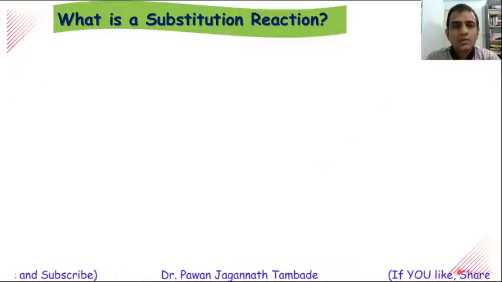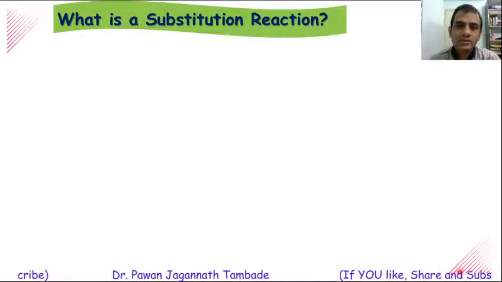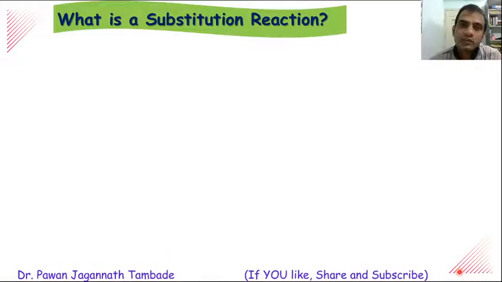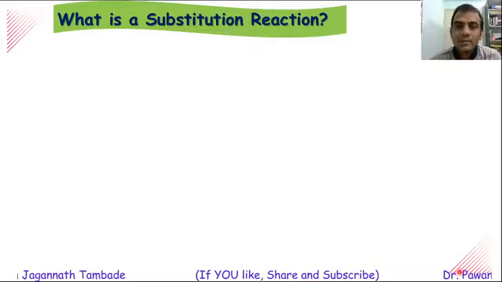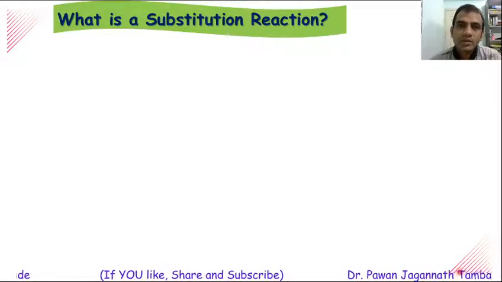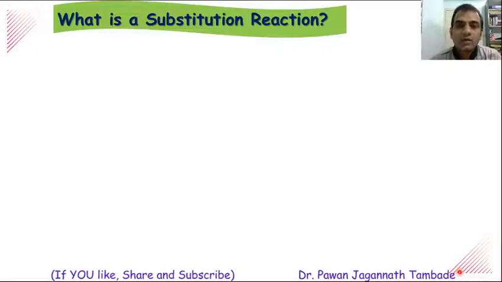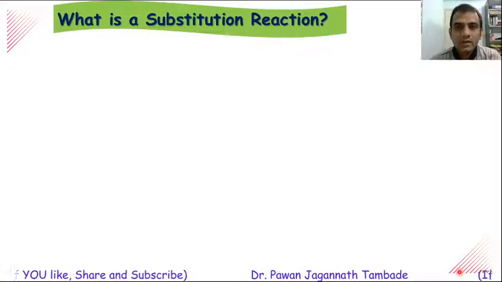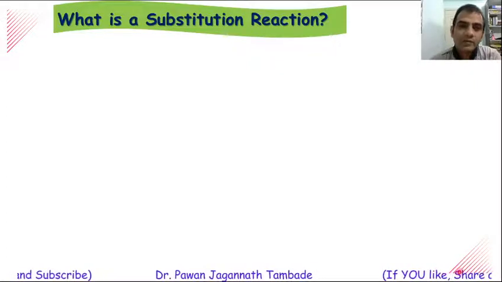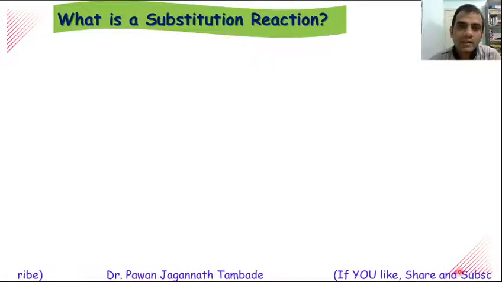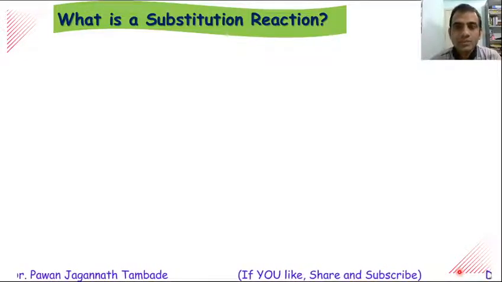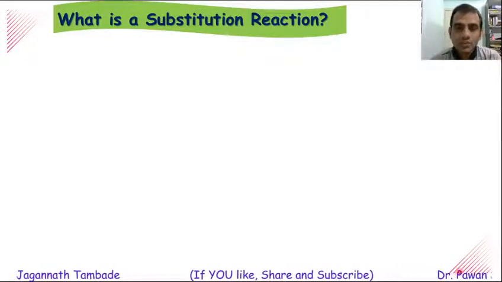So what is the meaning of substitution reaction? The word substitution literally means when one thing is replaced by another, then that process is called substitution. Normally we encounter this word in games. Say for example, in cricket, if one of the players gets injured, then that player gets substituted by another player. So this is simply a substitution process.